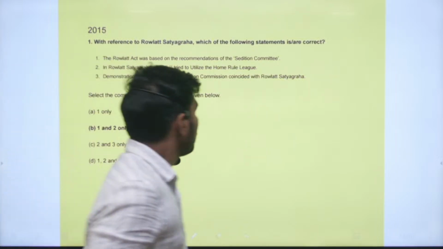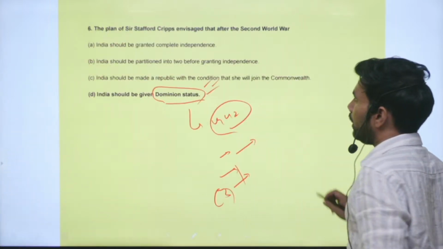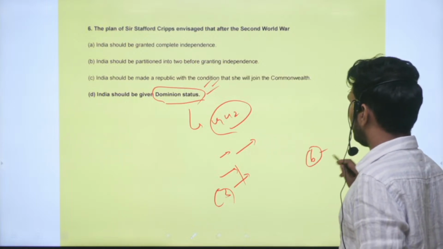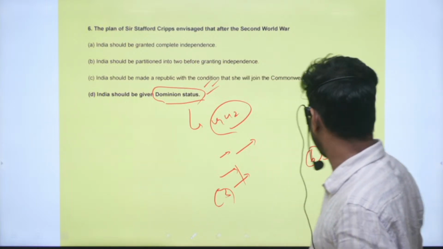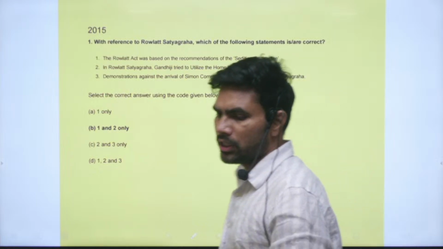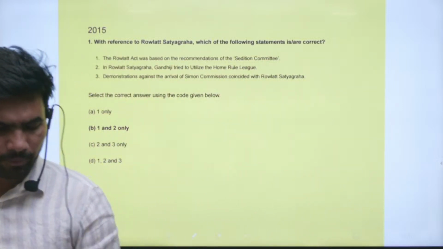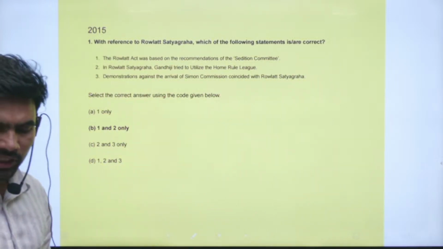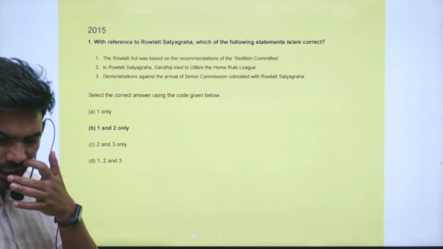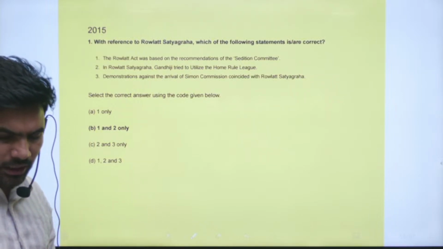So you will see that in 2016, six questions have been asked from modern India. Now we will see the questions from 2015. First question: with reference to Rowlatt Act Satyagraha, which of the following statements is or are correct?